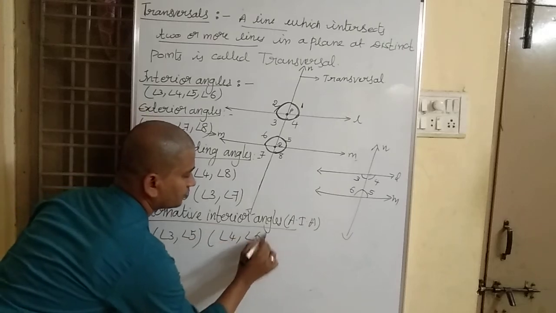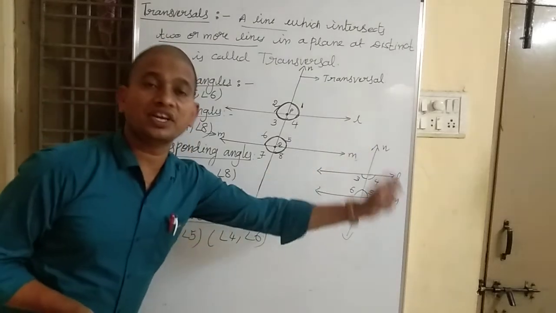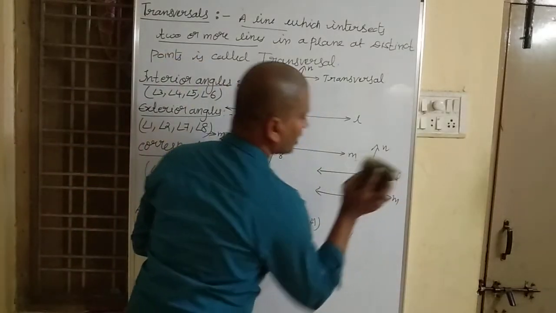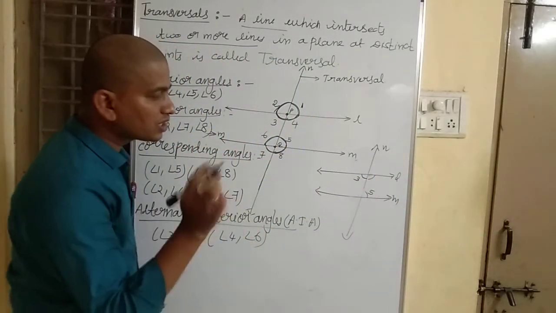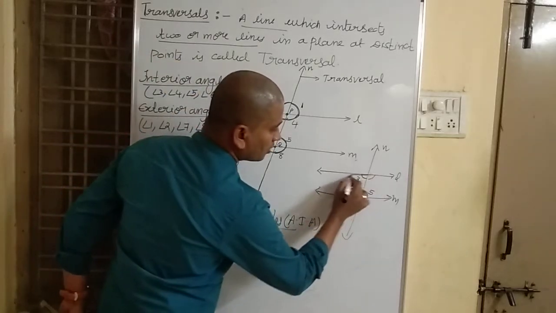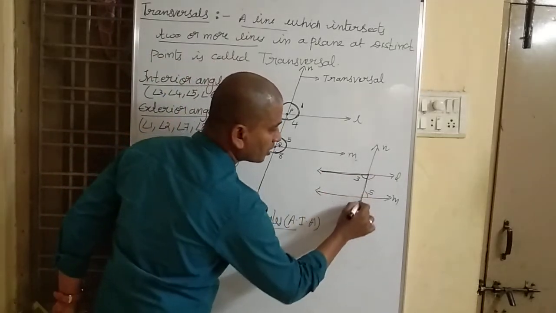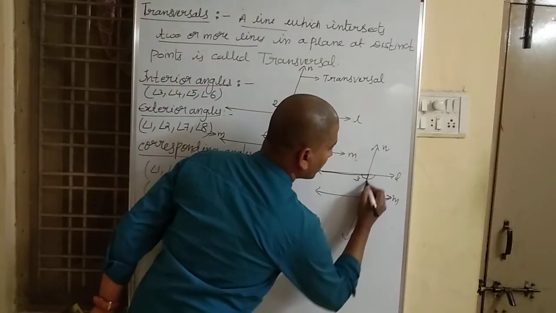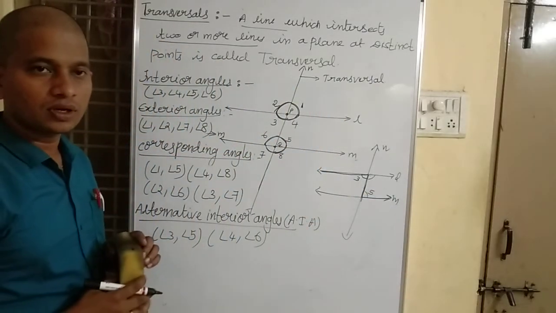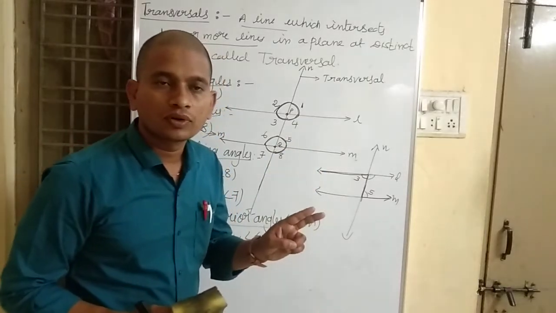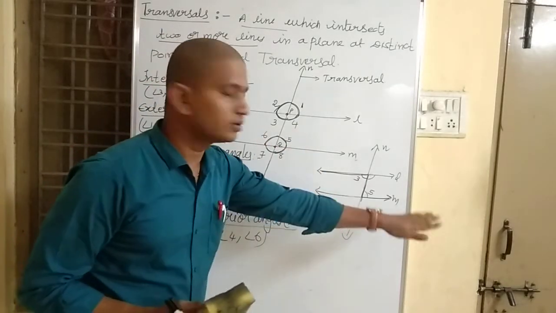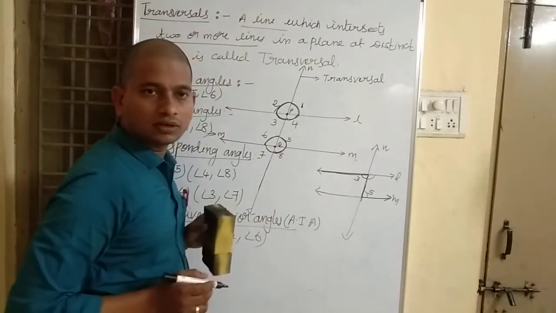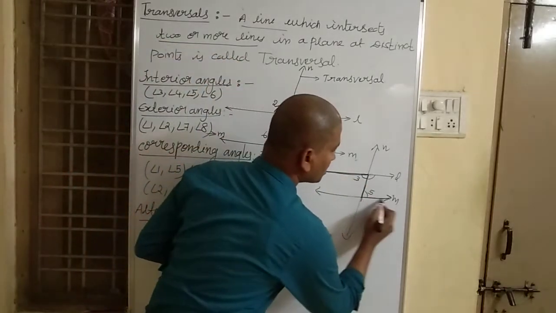Now, what do you mean by alternate interior angles? If you take the first pair, angle 3 and angle 5, what are the arms of angle 3? You see here, this is one arm and this is the other arm. For angle 5, this is one arm and this is the other arm. One arm of each angle is on opposite sides of the transversal. See, one arm is in this direction from the transversal and the other arm is in this direction.